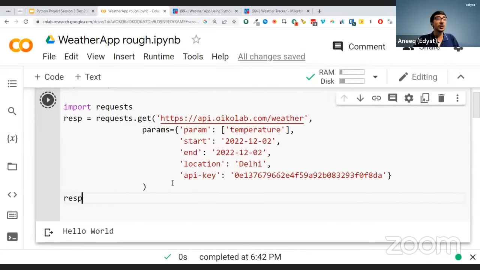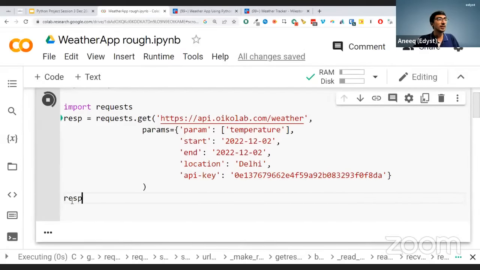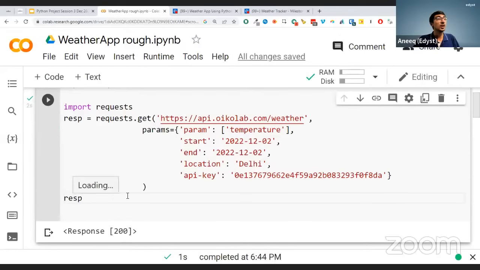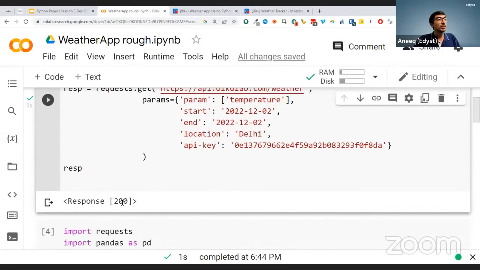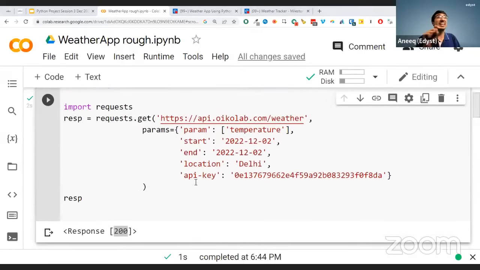By writing this response over here, it tells you what that response came out as. Now, what the response came out here was response 200. Response 200 means okay. If an HTTP request gives you something called 200, it means okay, everything is good, right? It's like a green light in the signal. But this itself is not telling me much. Like, what did the response come back as, right? I'm not getting much from that.